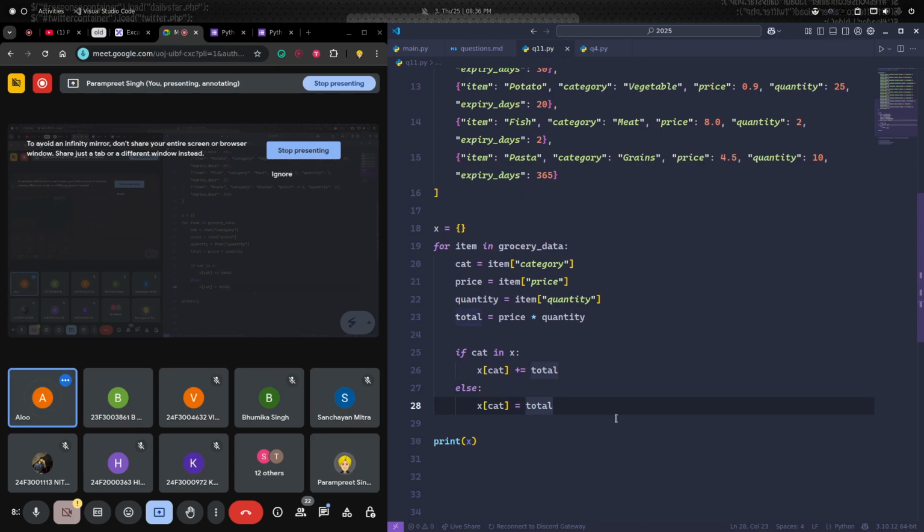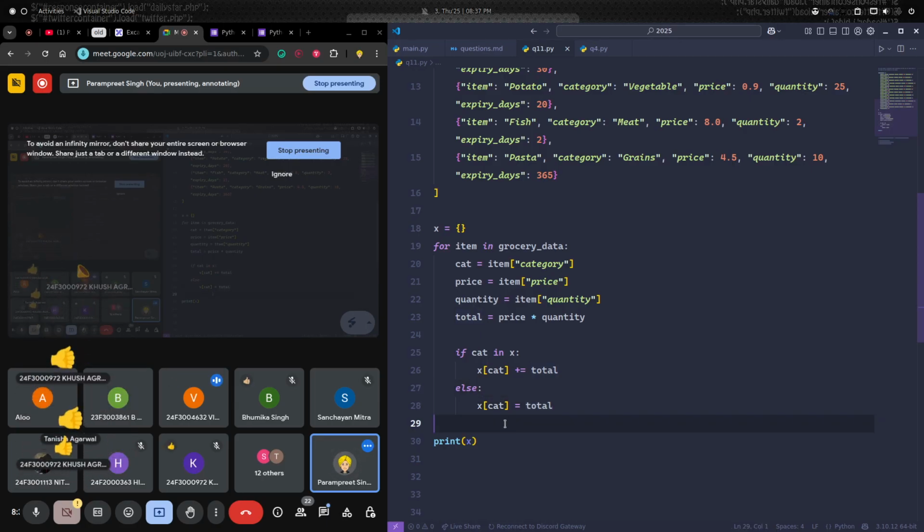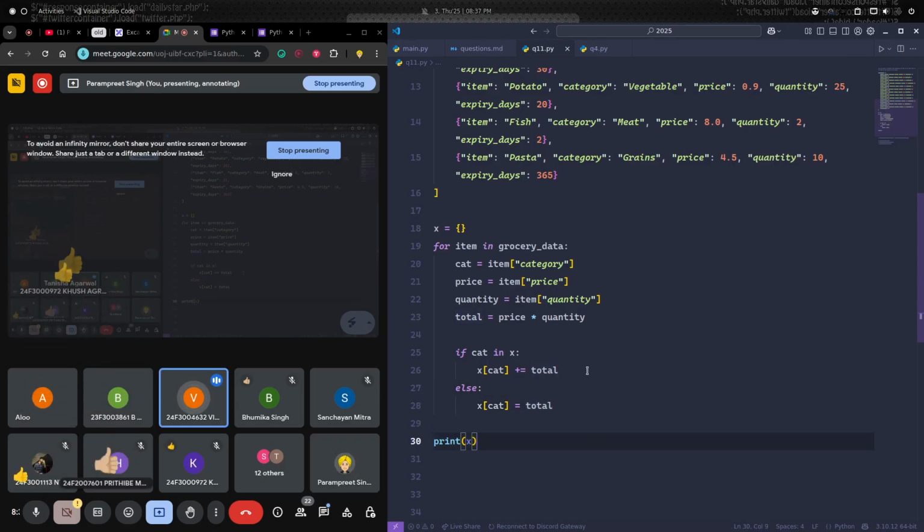Is it clear to everyone? Okay, very few. Okay, no worries. I think it's clear. So we will not put zero here in the else part. We can directly put the total.